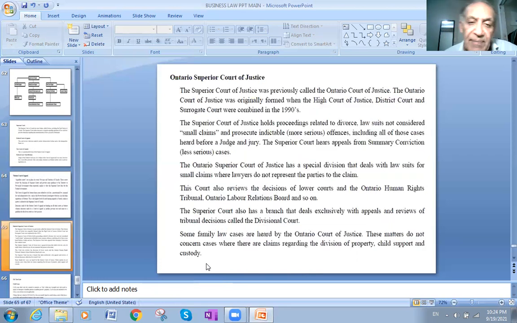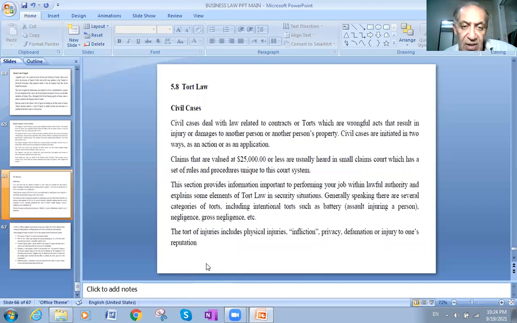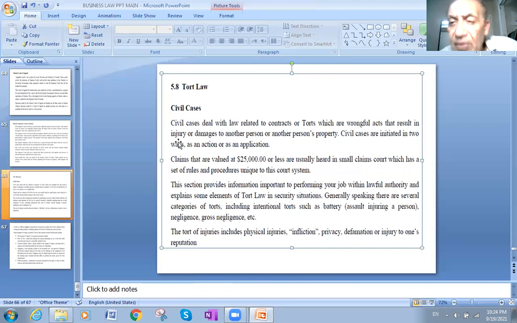The Ontario Court of Appeal is also one of them, and the Superior Court of Justice. Tort law: what do we mean by tort law, and what is its importance? Civil cases, like we said before, have another name, which is tort law. Civil cases deal with law related to contracts or torts, which are wrongful acts that result in injury or damage. Like we were talking about at the start, if someone is damaged, the branch that handles this problem is called tort law.